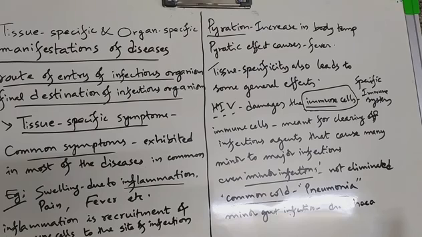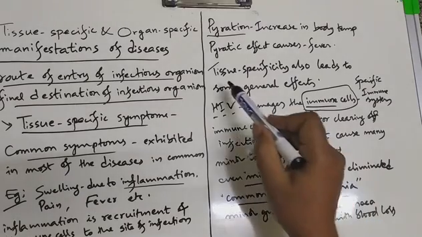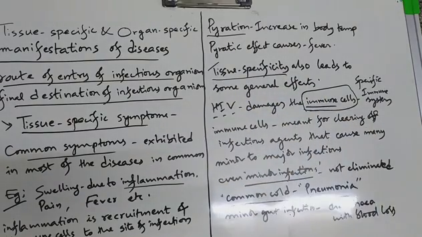Diarrhea with blood loss, right? So here immune cells are affected, but because immune cells are affected, any one particular type of symptoms are not going to be exhibited, but general symptoms are going to be exhibited. That is, here tissue specificity is there in terms of infection.